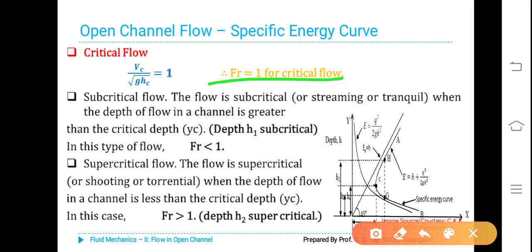Depth H1 is subcritical because H1 is greater than Yc. In this type of flow, Fr is less than 1. Supercritical flow, Froude number is greater than 1. Depth H2 is supercritical. The flow is supercritical when the depth of flow in the channel is less than the critical depth Yc.